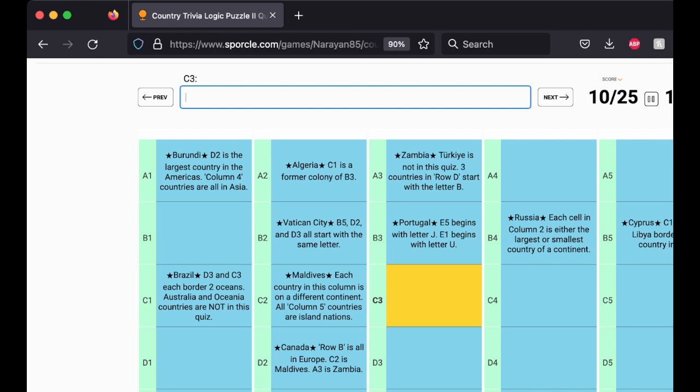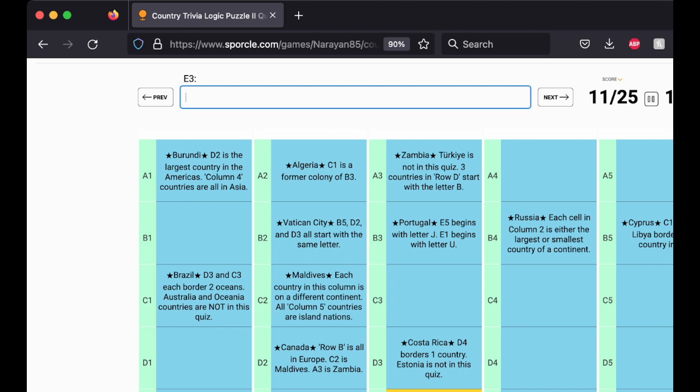D3 and C3 both border 2 oceans. Alright, and D3 has to start with a C from the hint, and B2. Costa Rica borders 2 oceans. Alright. Australia and Oceanic countries are not in the quiz, okay.